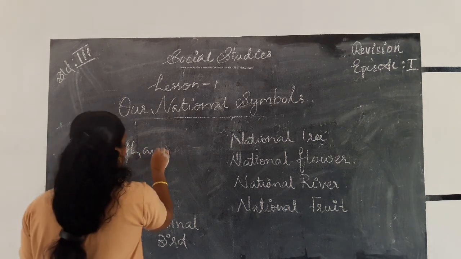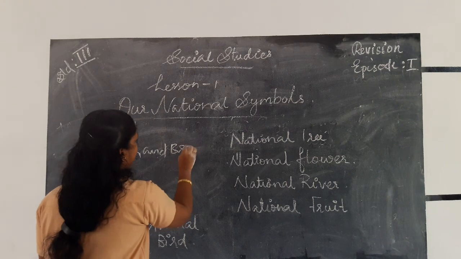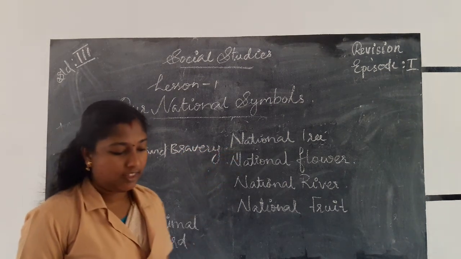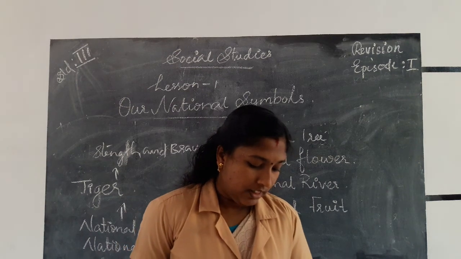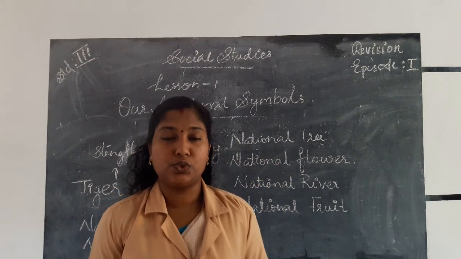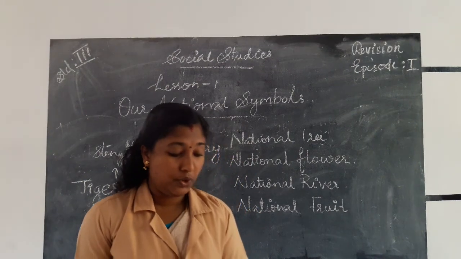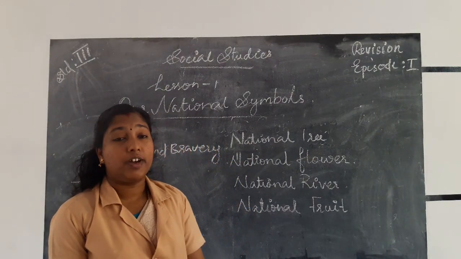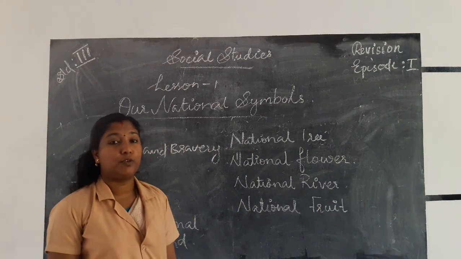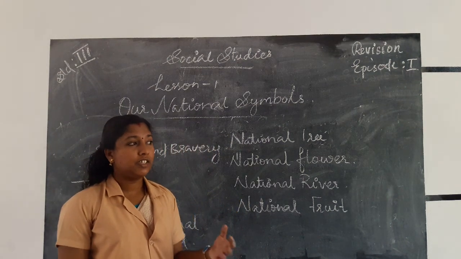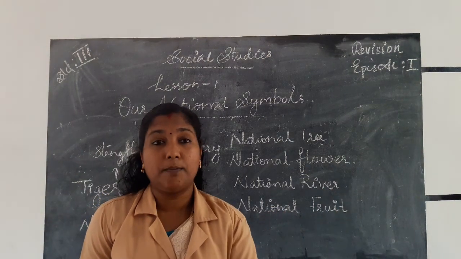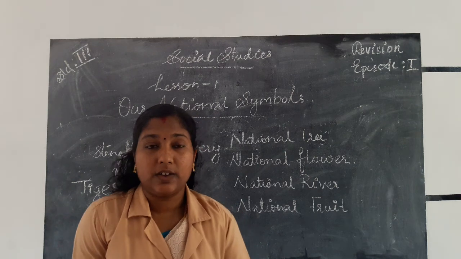Tiger symbolizes the strength and bravery. Then the number of tigers in India has become very less due to their hunting. A government program called Project Tiger was started to protect the tiger. Which was the project put forward by our government to protect our tiger?